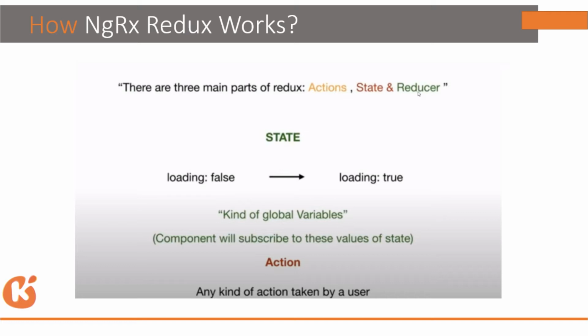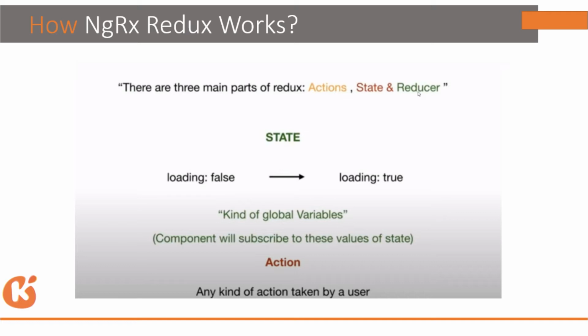So what we can say is it is a kind of global variable. Although it is a property of the store, a property of the state, it is a kind of global variable. All the components will keep on listening to this loading sign and subscribe to it, and as soon as it becomes true, they can behave according to the requirement that now it is loading something, so they have to stop their functionality for some time.